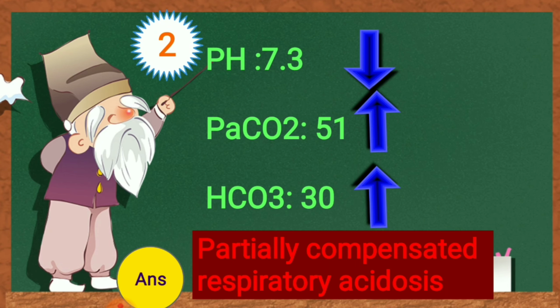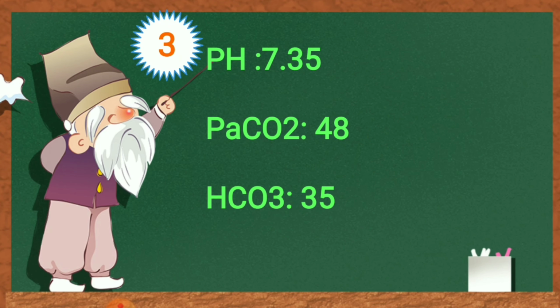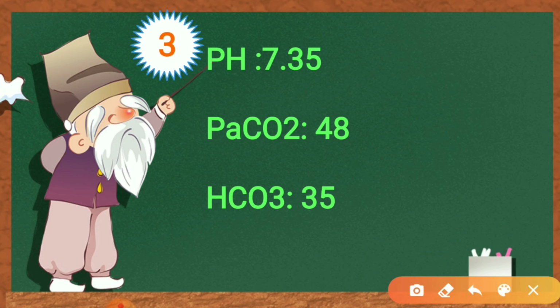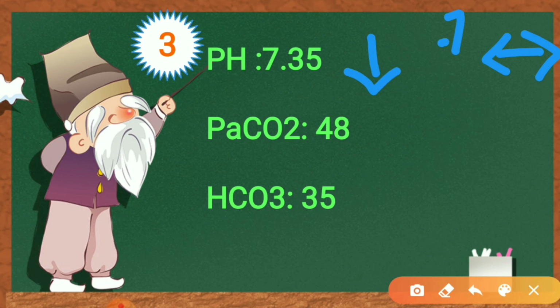So let's move on to the third question. pH is 7.35, PaCO2 48, bicarb is 35. Let's explain the answer. 7.35 is in the normal range, but here we can consider it as acidosis because it should be at least 7.4. If it is less than 7.4, it is considered acidosis.